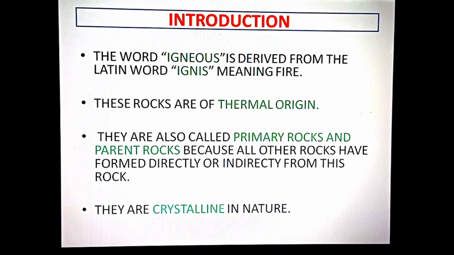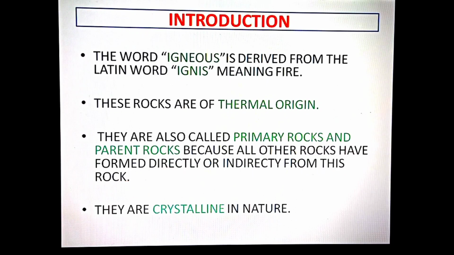Now I hope children you have understood how the igneous rocks are formed. Now these rocks are also called primary rocks. Like you go to school, your first school is primary school. So therefore the first rock to form on the earth was known as primary rock, and it was named igneous rocks. And it's also known as the parent rock because all the other rocks, that is sedimentary and metamorphic, are formed directly or indirectly from the igneous rocks.